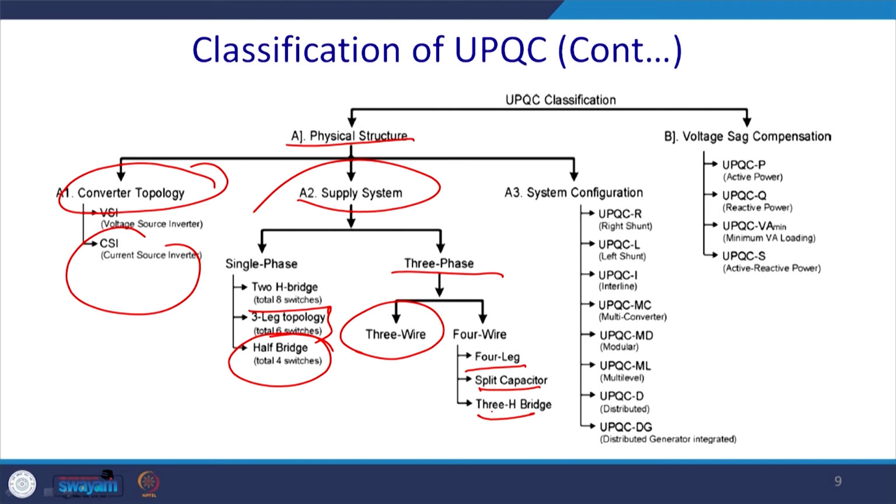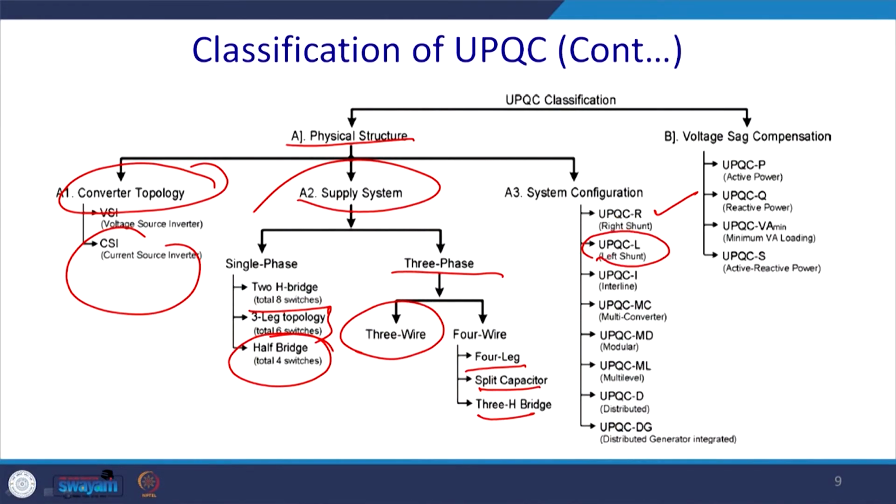In the system configurations, we may have UPQC-R, that is the right shunt, and that is preferred because voltage is generally compensated first for voltage-related problems, then the current takes over and ultimately compensates the current-related problems. Similarly, we can have a left shunt.